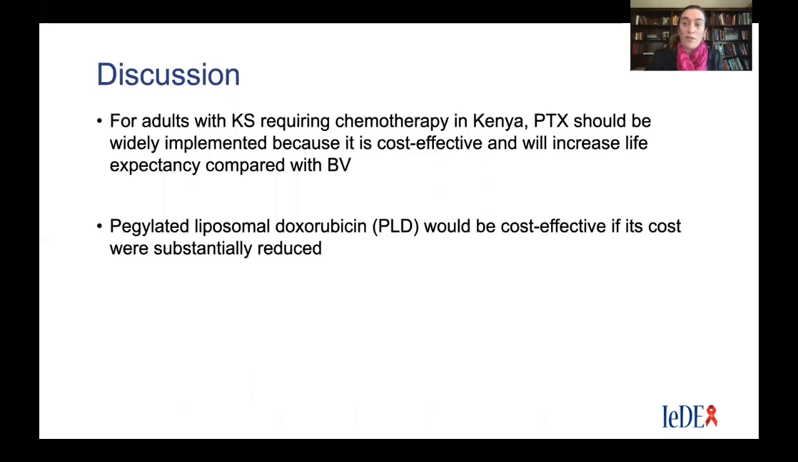So overall, we believe that this analysis shows that for adults with Kaposi sarcoma who require chemotherapy in Kenya, paclitaxel should be widely implemented as first line because it is cost effective and will also increase life expectancy compared to bleomycin vincristine. Pegylated liposomal doxorubicin would really only be cost effective if its price were substantially reduced from where it is right now at a per cycle cost.